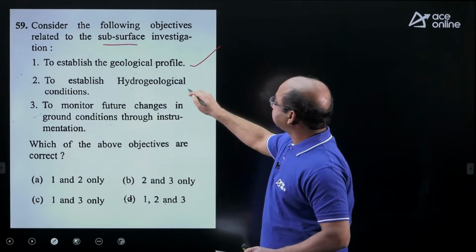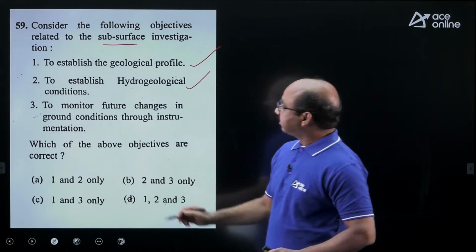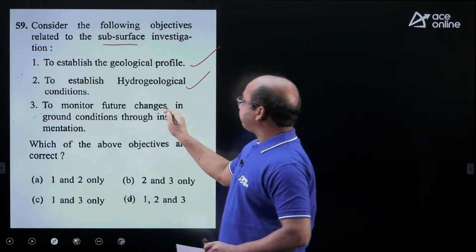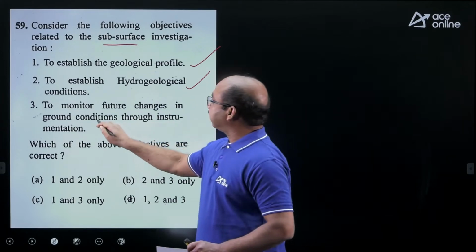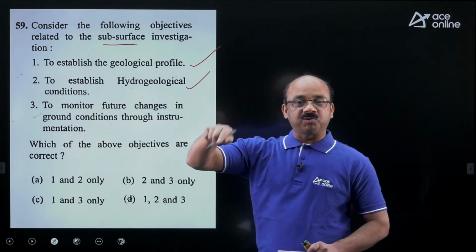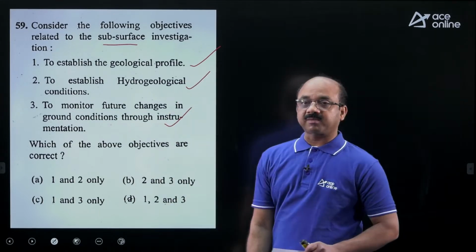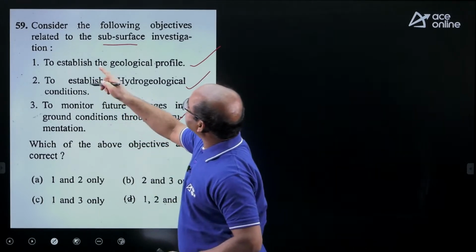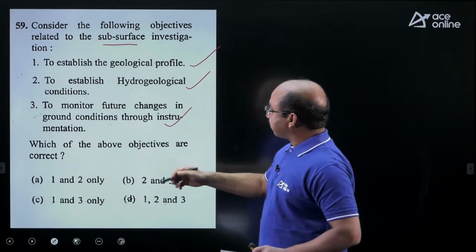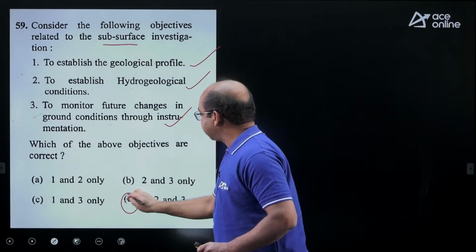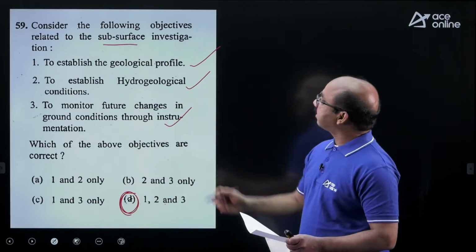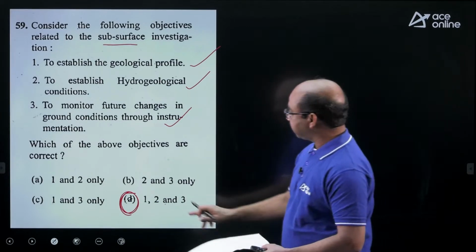And moreover, the third statement: to monitor future changes in the ground condition through instrumentation. The borehole can also be used for instrumentation purposes. This is also a correct statement. In fact, all three are correct. So the answer is D. 1, 2, 3 are correct. 59th it is D.